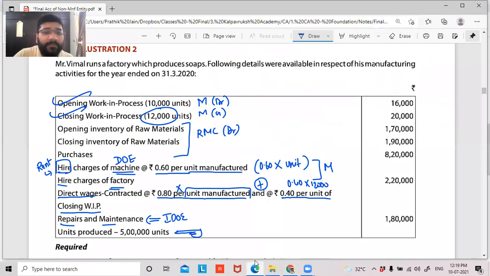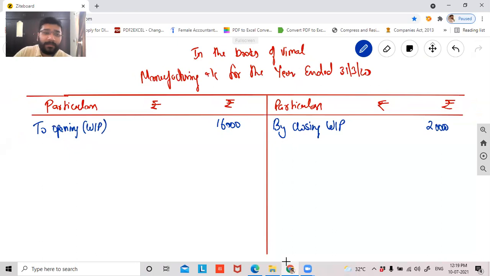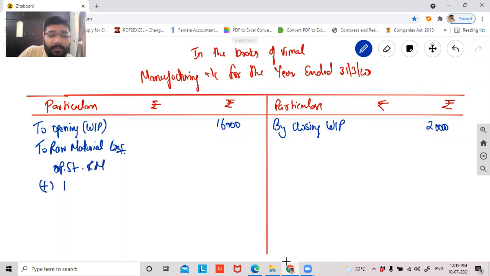Then comes your opening inventory of raw material, guys. So I need raw material consumption. So to raw material consumption. So there is nothing but opening stock of raw material, add purchase of raw material minus closing stock of raw material.